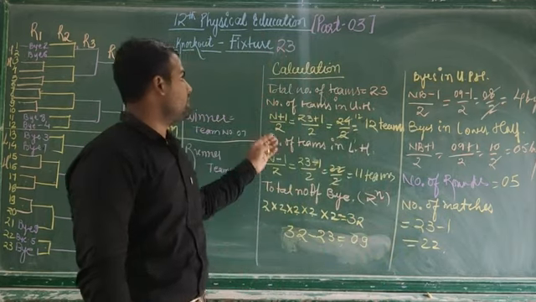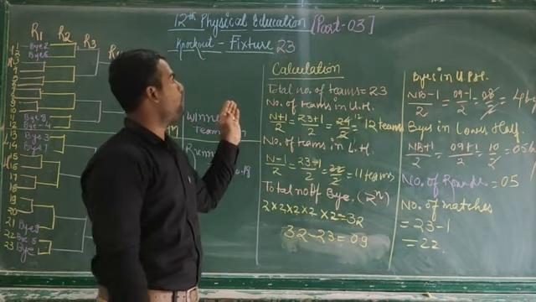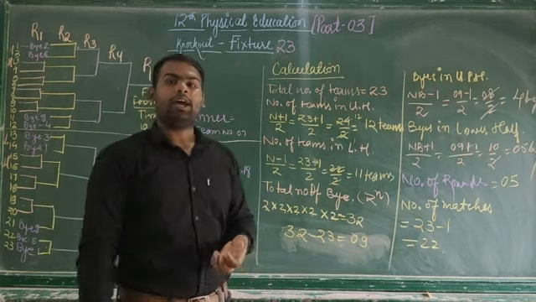So this is the concept of how to make a knockout fixture of 23 teams. I hope you got the concept.